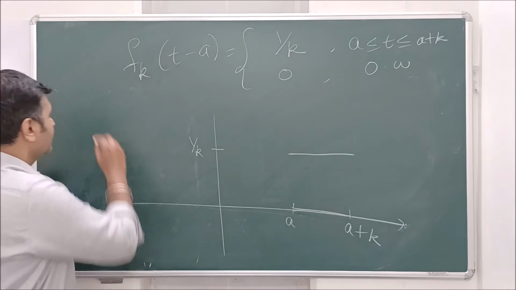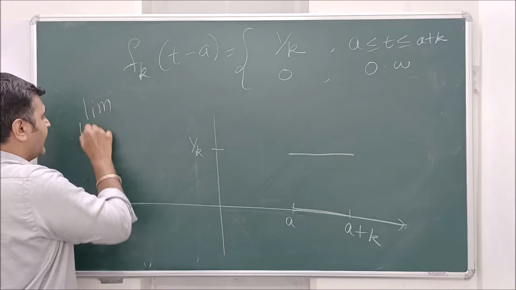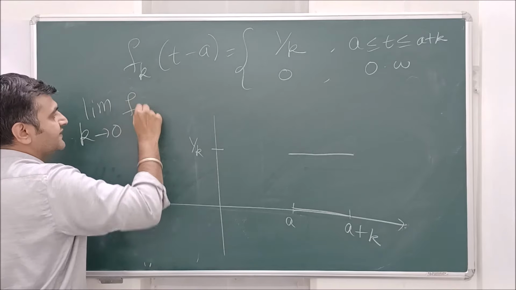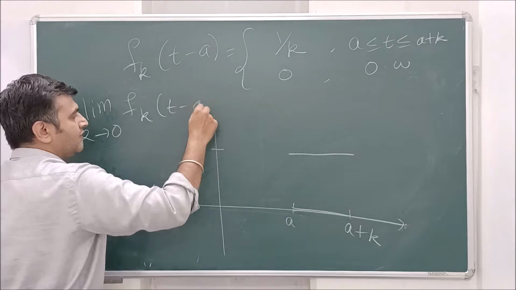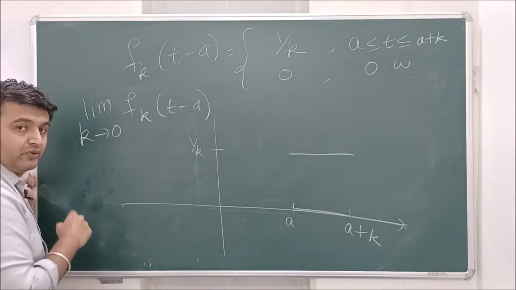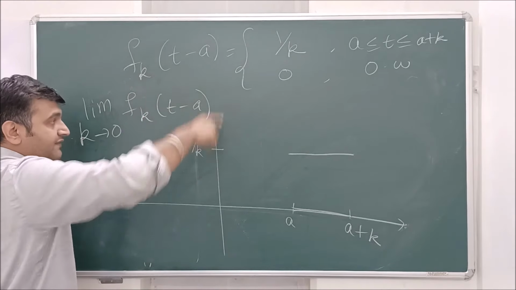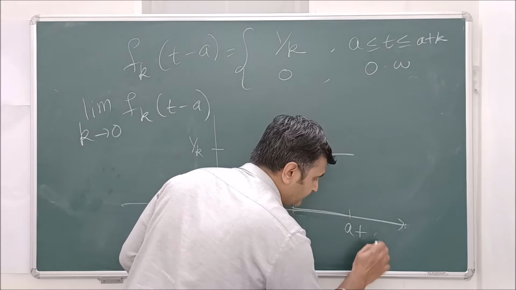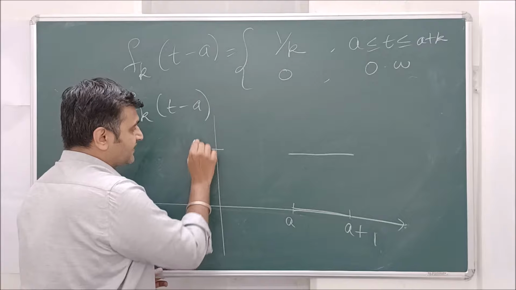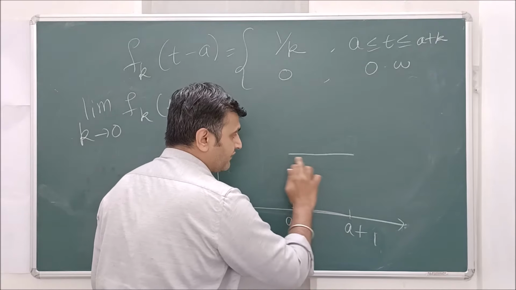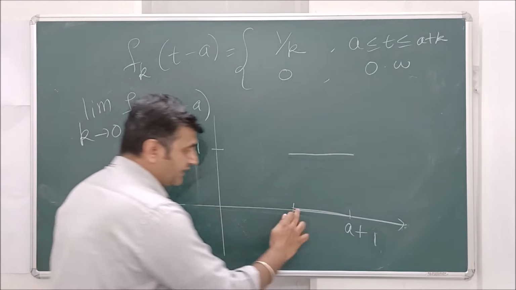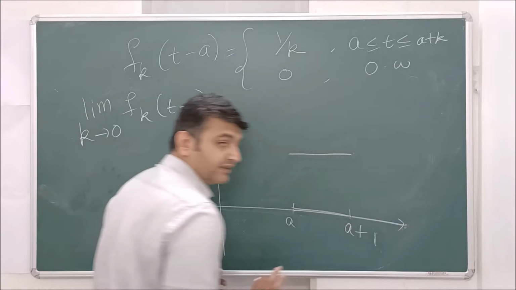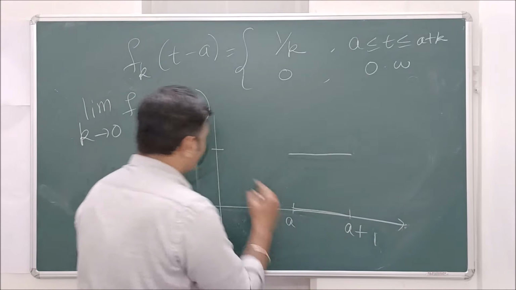Now if you observe, when I take the limit k going to 0 of this sequence of functions, where will these functions approach? For example, when k is 1, from a to a plus 1 the function is the constant function 1, and then 0 everywhere else.